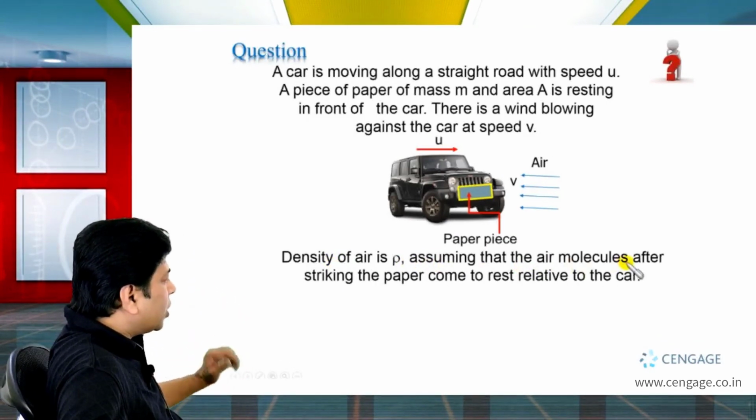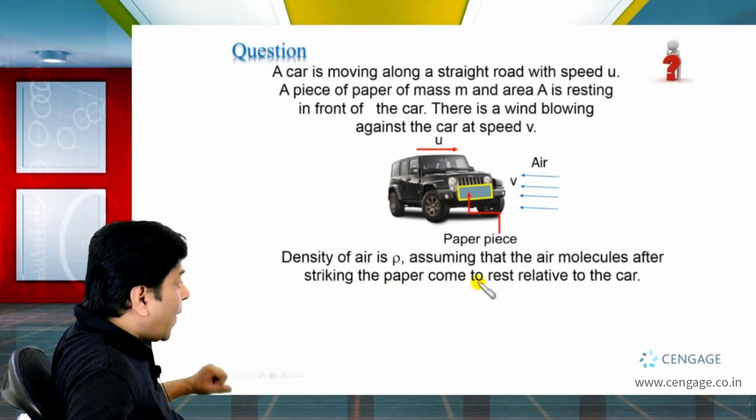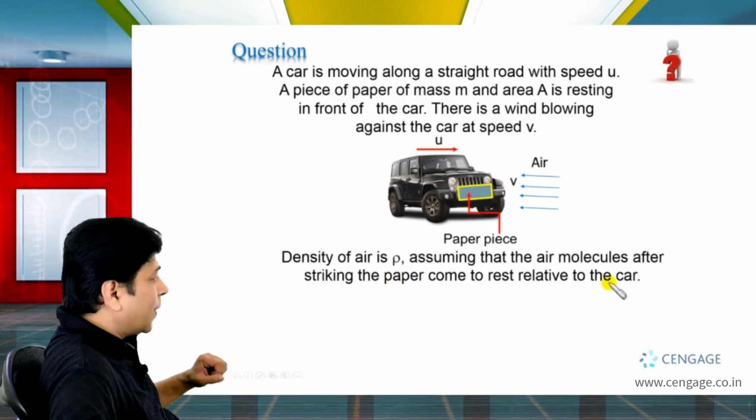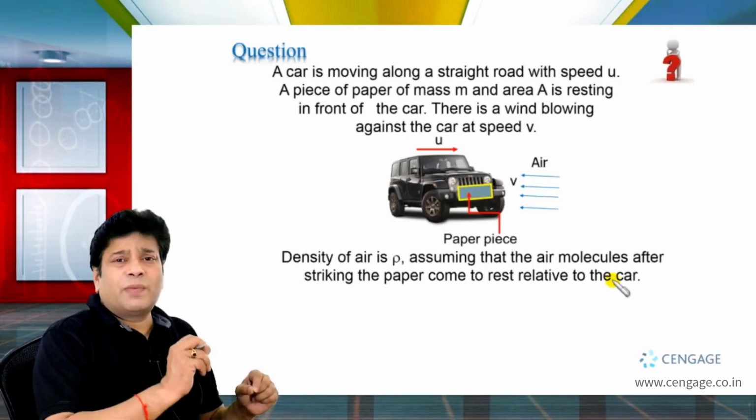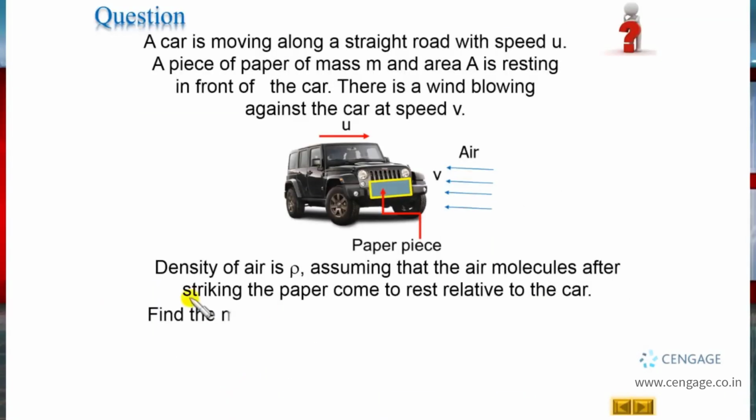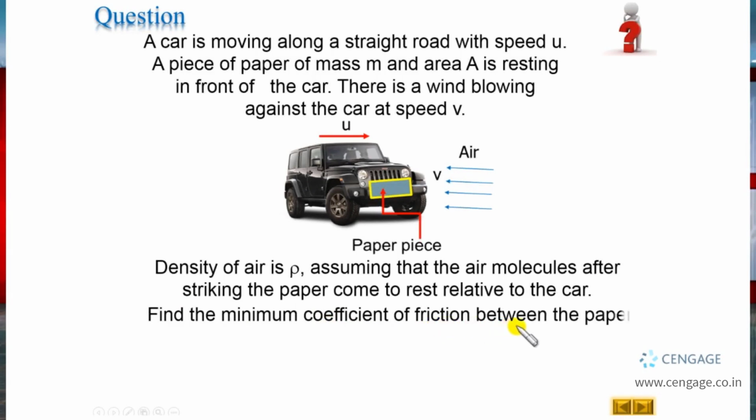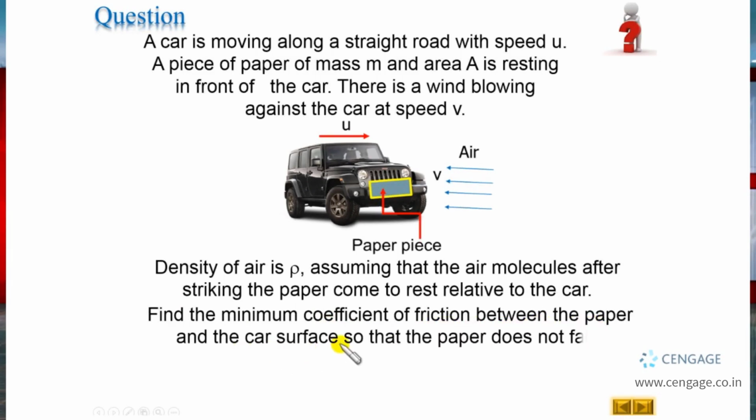Assuming that air molecules after striking the paper come to rest relative to the car, that means the speed of the air molecule just after collision with the paper becomes 0. We need to find the minimum coefficient of friction between the paper and car surface so that the paper does not fall. This is the problem.